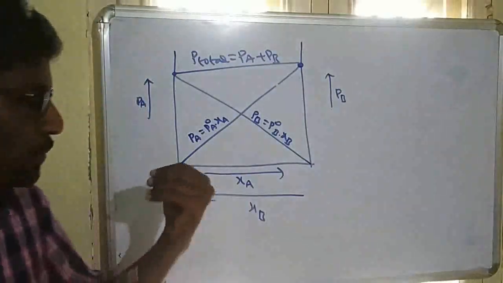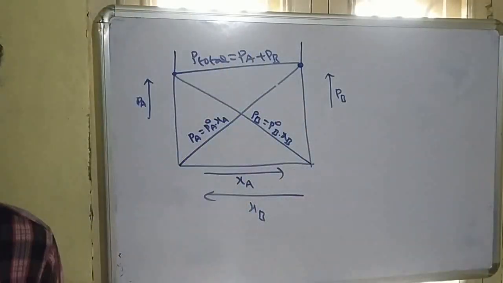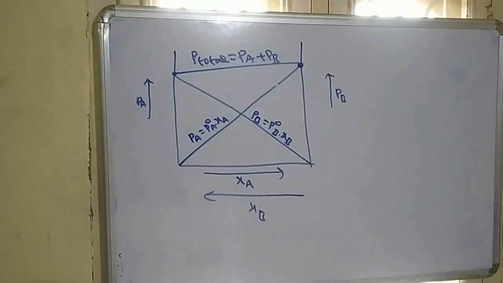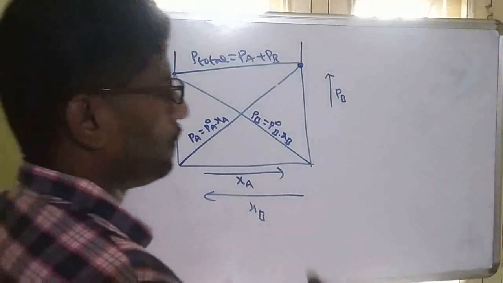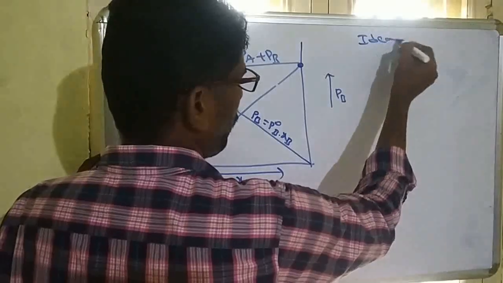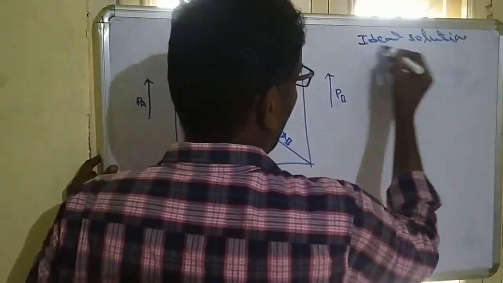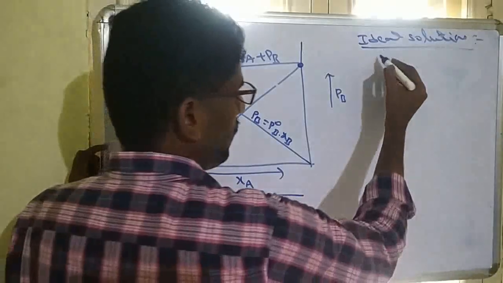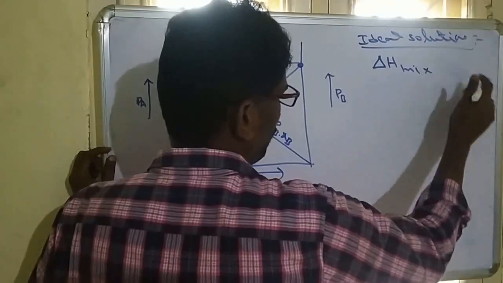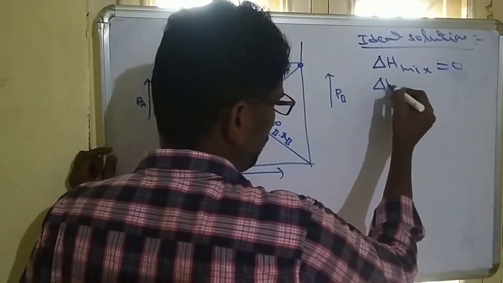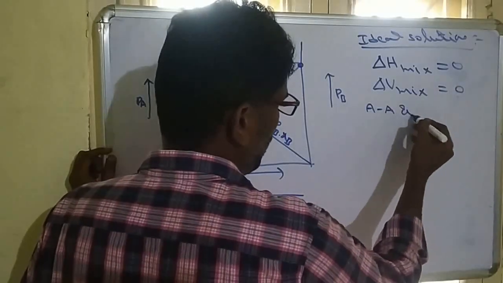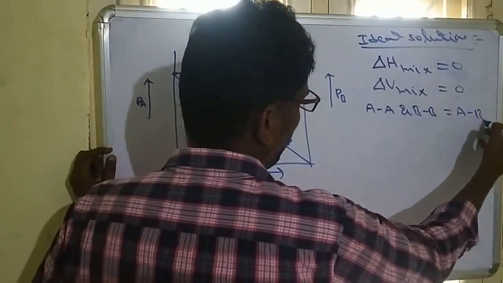So any solution which obeys Raoult's law is called an ideal solution. Ideal solutions are those solutions which obey Raoult's law at all conditions. Now, the conditions to exhibit an ideal solution: ideal solutions must follow some conditions. The conditions are delta H mix is equal to 0, delta V mix is equal to 0, and the attractions of AA and BB must be equal to AB.